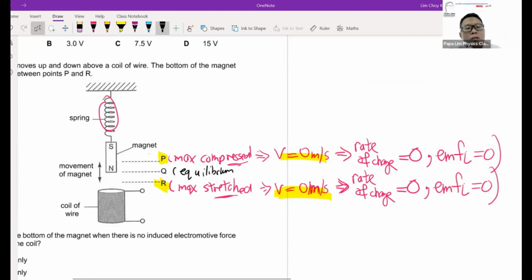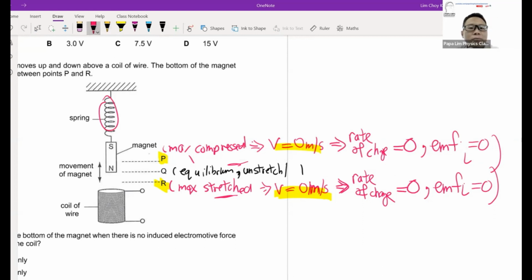But at equilibrium, when the spring is moving down, it's increasing the speed. At equilibrium, this is what we call the unstretched length. So it's neither stretched nor compressed. The spring is not stretched, or what you call the unstretched length of the spring. At the equilibrium, or the unstretched length, you will find that at this particular point, the speed will actually be the fastest. You will run through position Q at the fastest rate.